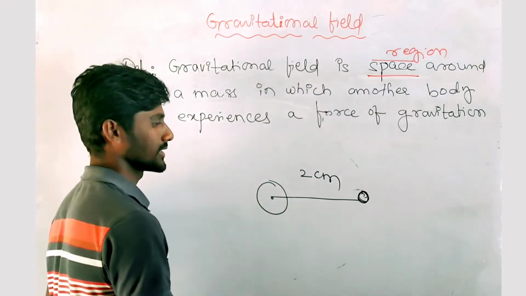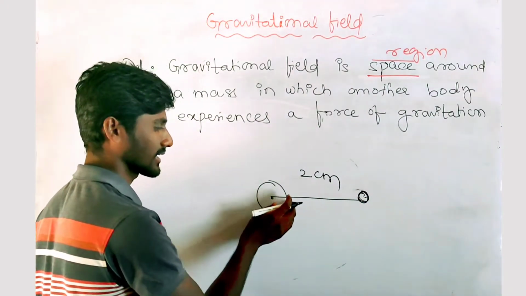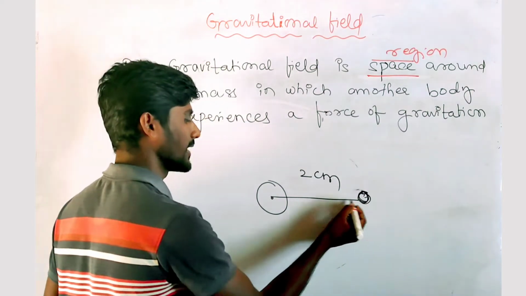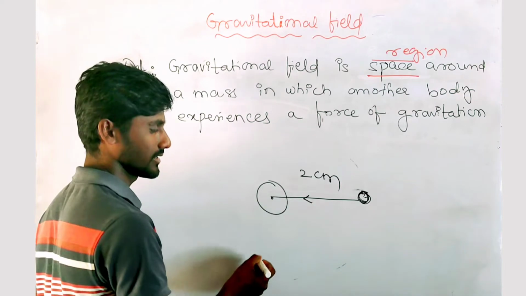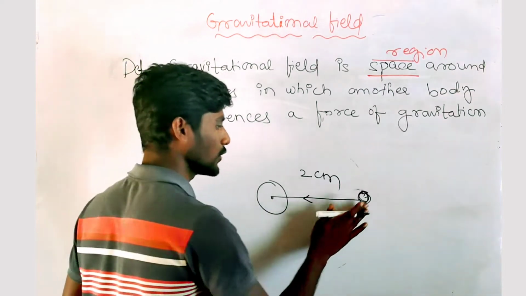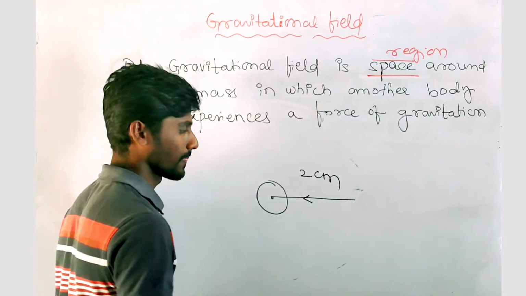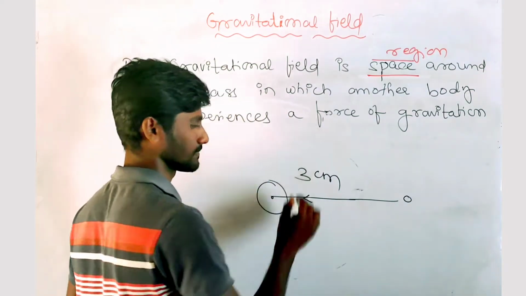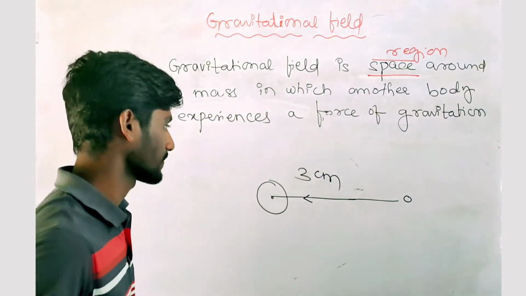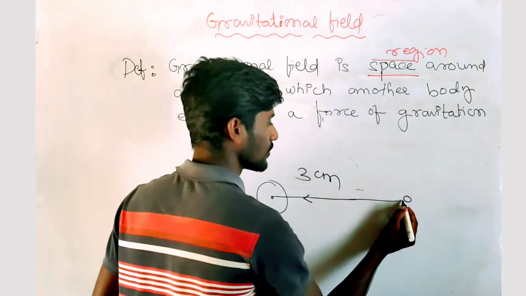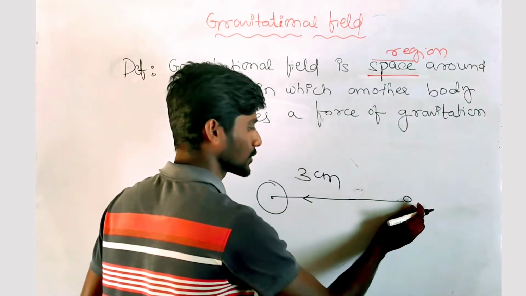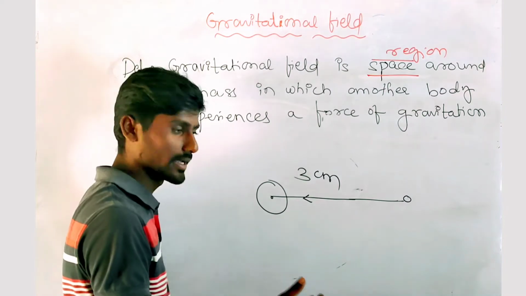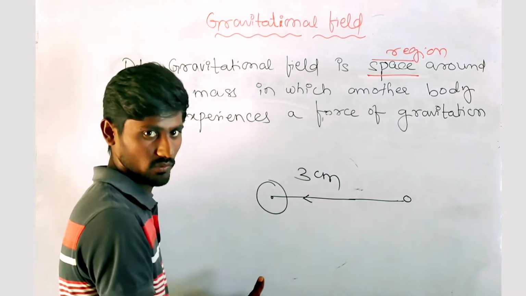Now you will observe whether this magnet is going to be attracted or not. Definitely this magnet will be attracted in this direction, right? Now you take the same magnet and keep it at a distance of 3 centimeters. Whether this magnet is going to be attracted or not? Maybe yes. We don't know, but let's say it's attracted now.